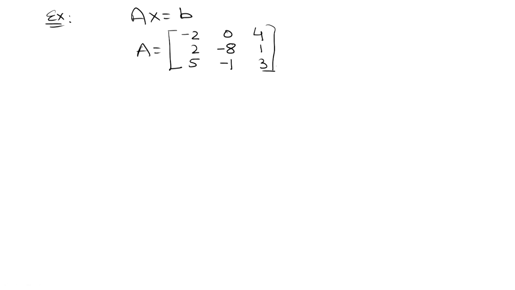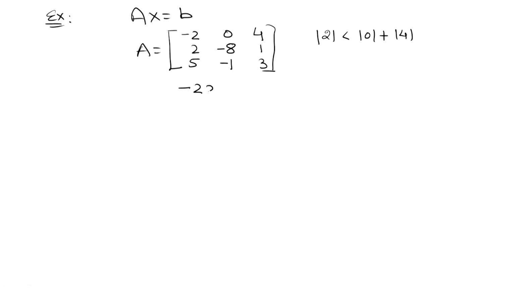If you see this matrix, in the first row the diagonal entry, which is 2, is less than 0 plus 4. So, this matrix is not diagonally dominant in this form.